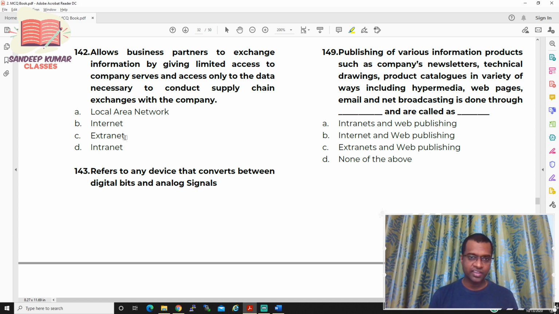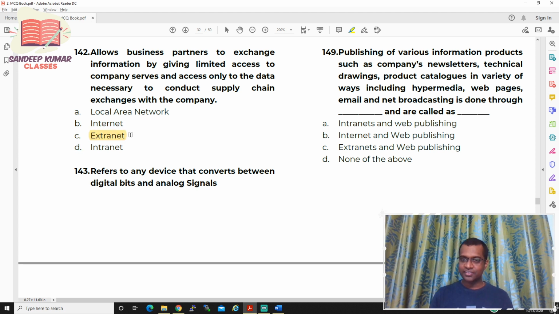So you are allowing the business partners limited access. That means business partners can enter into the organization network, but can they see all the data? No, you are limiting the access. So which network supports this particular thing? It is nothing but an extranet.